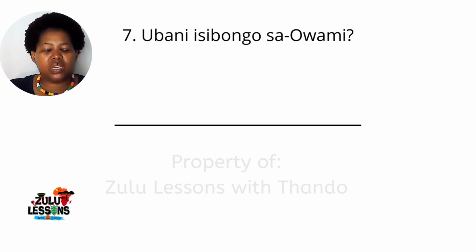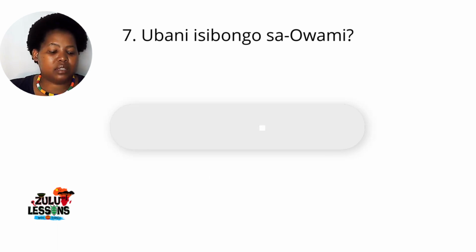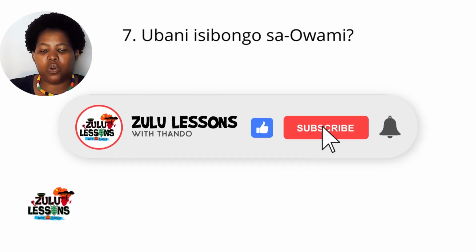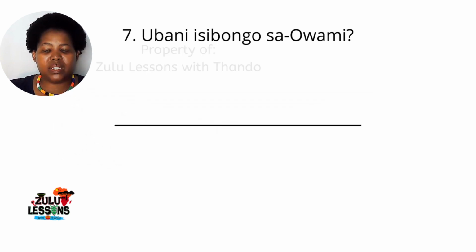Isibongo, we loosely say isibongo is a surname or last name, but really in isiZulu, it's more than that. We'll cover that in another lesson. Isibongo, let's just say it right now, a surname or a last name. Sa Owami, of Owami's. So what is Owami's surname, or what is Owami's last name?